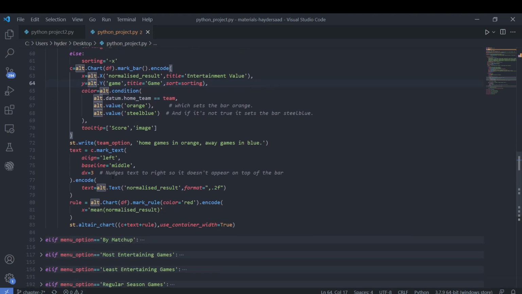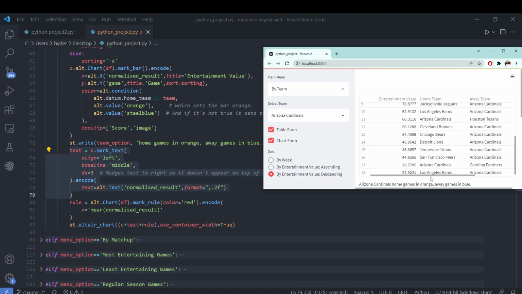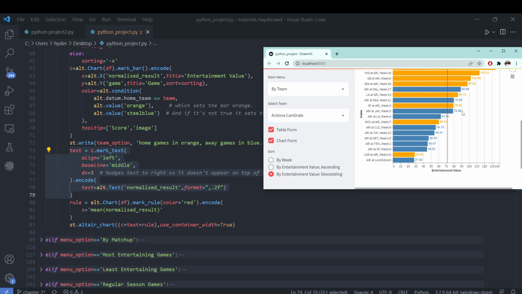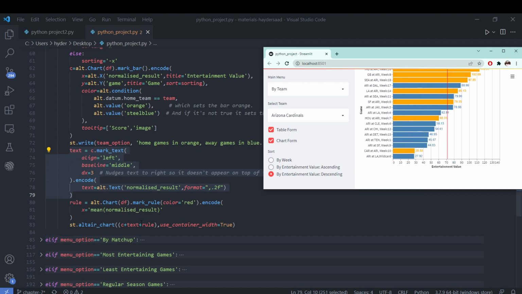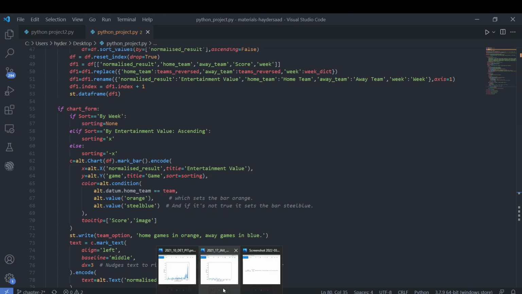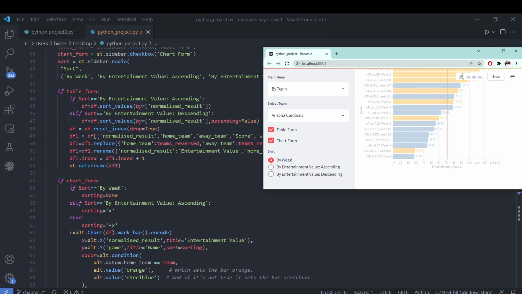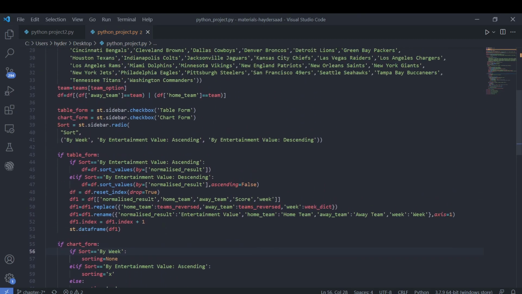This is the text that appears after a specific chart, right after the chart, to indicate the values, and the rule is the average of a specific chart. Depending on the option we selected in our sorting, we can change the order the data appears in, in both the table and the chart form. This is for the by team option.